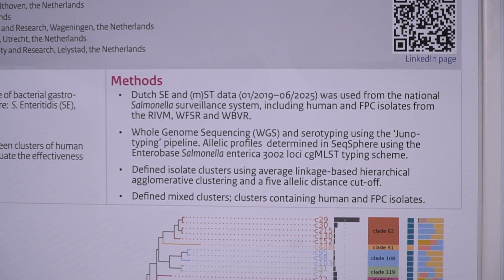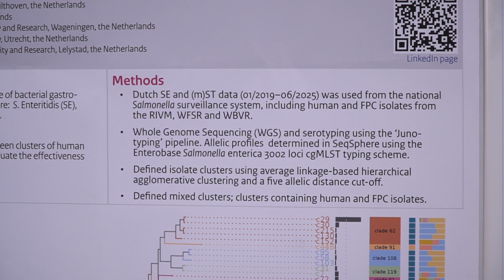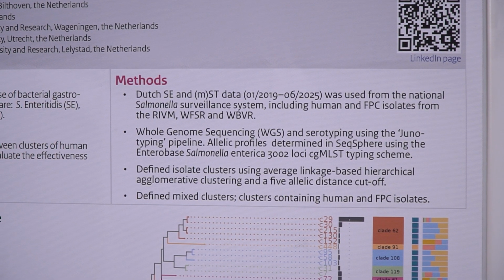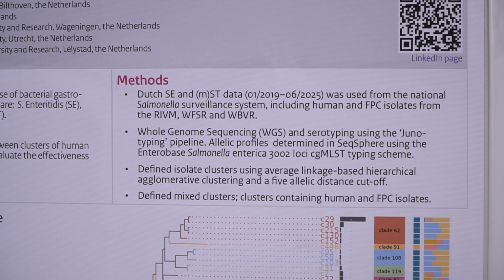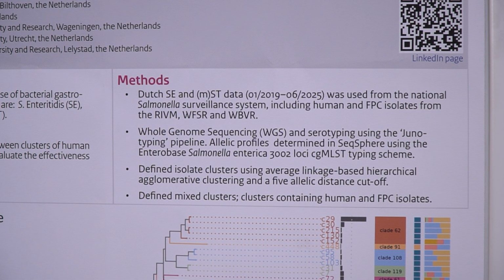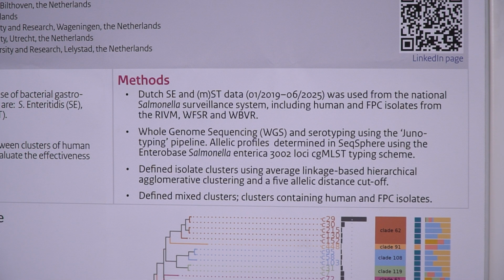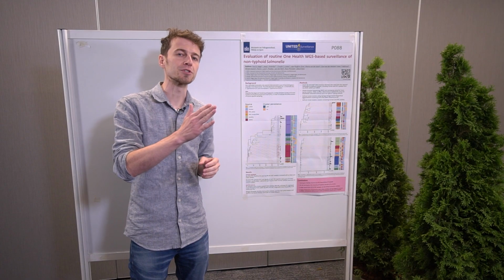Now, the methods are very complex, but in summary we used core genome MLST, and what that actually means is that we take all of our sequenced isolates and we cluster them into groups. We zoom into the clusters that contain both human isolates and those from the food production system, because those contain information about transmission of Salmonella from the environment to humans.